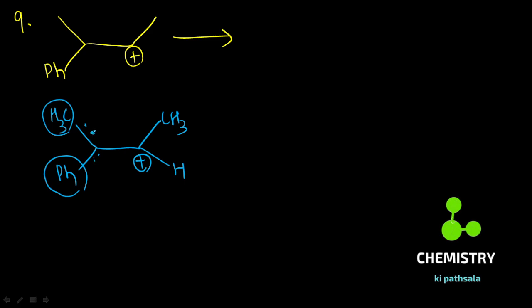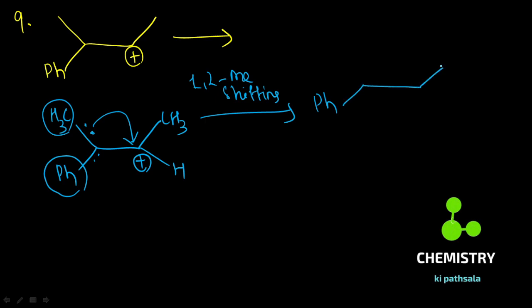So let's say you shift the methyl group, 1,2 methyl shifting. What you observe here is phenyl is there, CH3 there, H there, CH3 there, and formation of a new carbocation here.